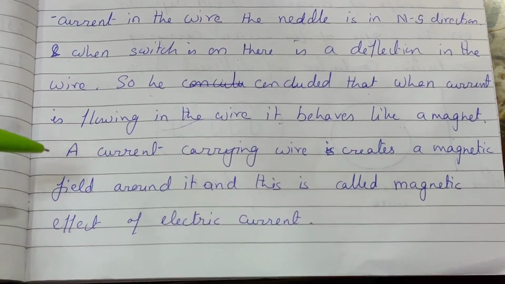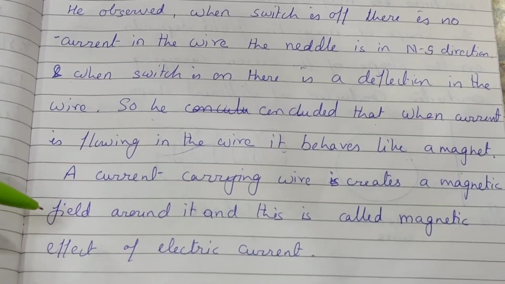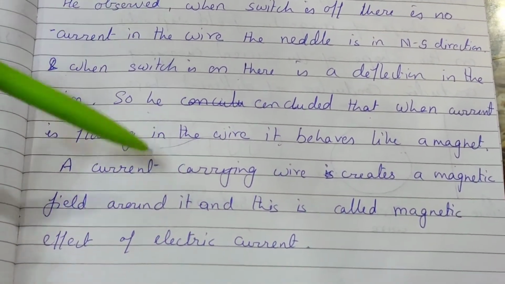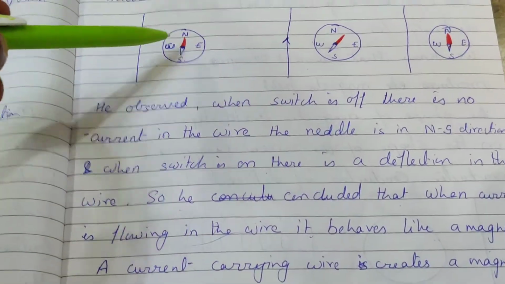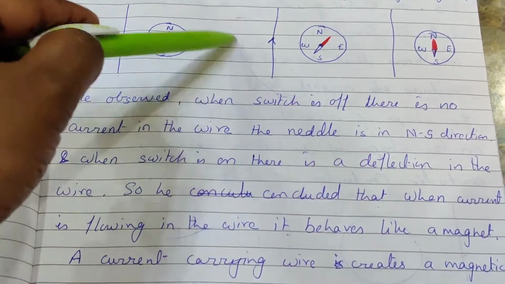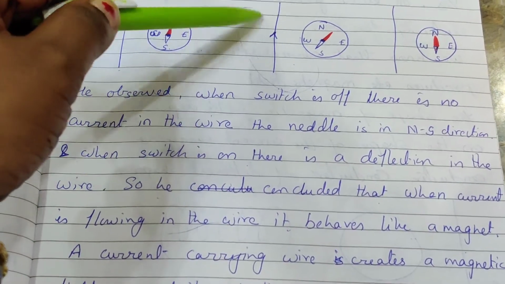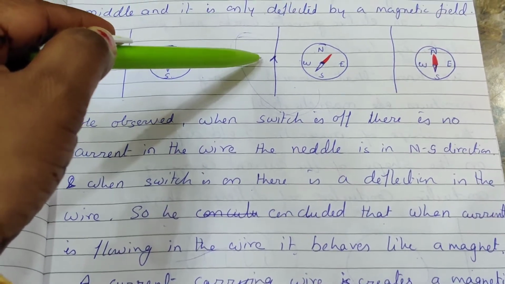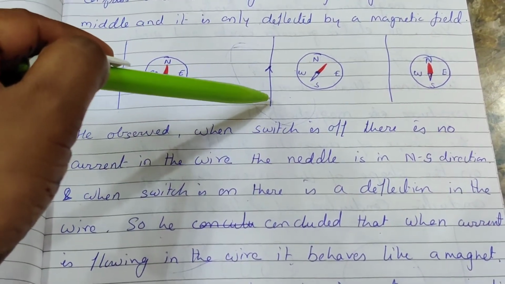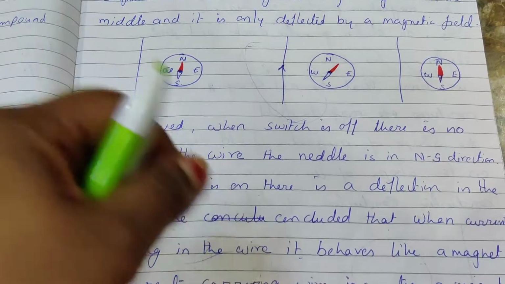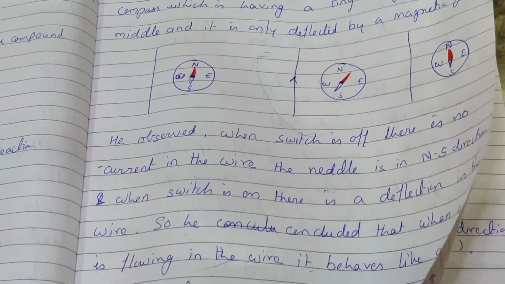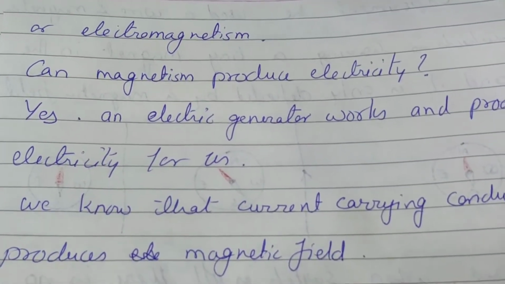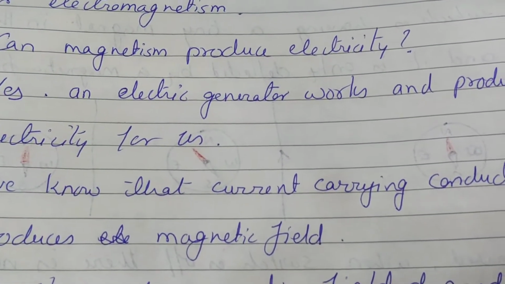Now a current carrying wire creates a magnetic field around it, and this is called the magnetic effect of electric current. So this wire, having the flow of current, creates a magnetic field around the wire. We can say that this is the magnetic effect of electric current, or we can call it electromagnetism. Okay, can magnetism produce electricity?